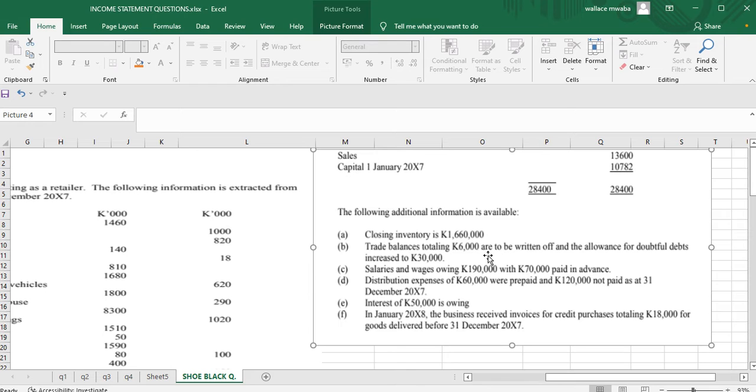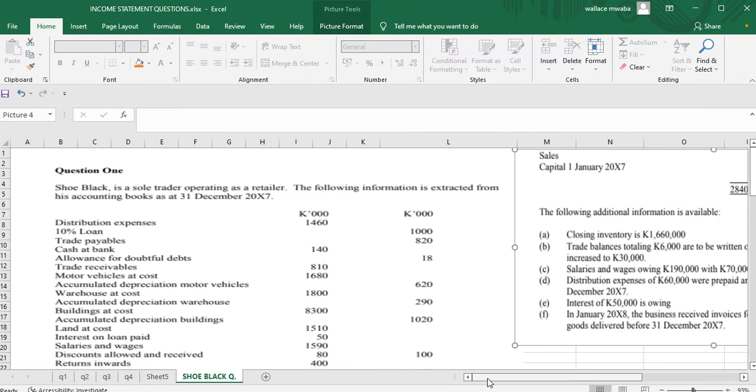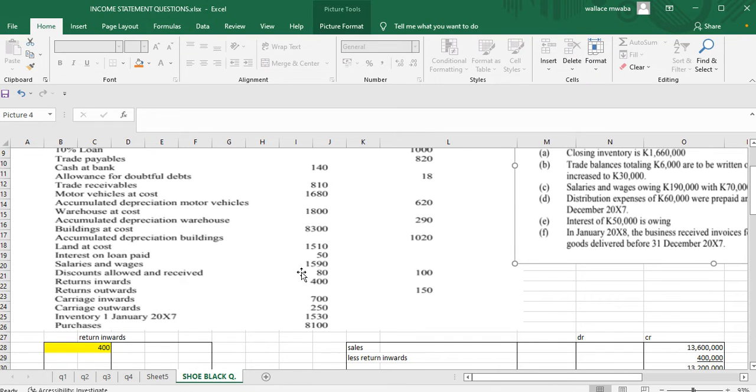So what this means basically is that the total amount that was being owed to us by our debtors, we're going to remove 6,000 from there. So when you go to your trade receivables, this is 810,000.